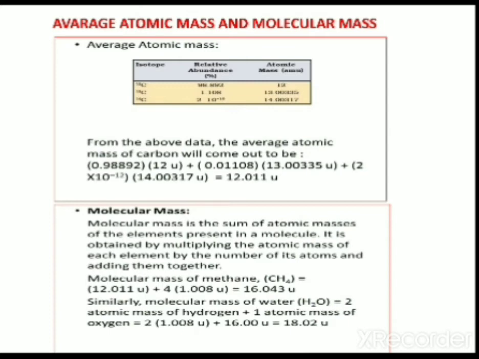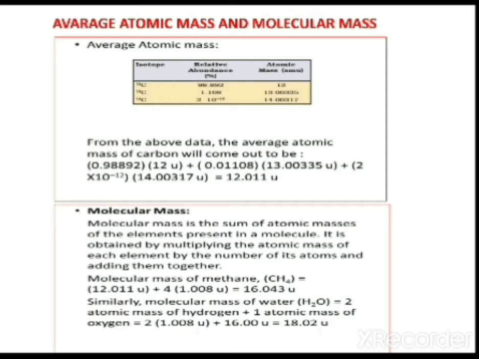Molecular mass of water is equal to what? Water is made up of two elements, one hydrogen and the other oxygen. Here there are 2 hydrogens, so 2 into the atomic mass of hydrogen plus 1 atom of oxygen. Write the atomic mass of oxygen. It forms 2 into atomic mass of hydrogen, 1.008 u, plus atomic mass of oxygen, 16 u. It gives 18.02 unified mass. It is the molecular mass of water.